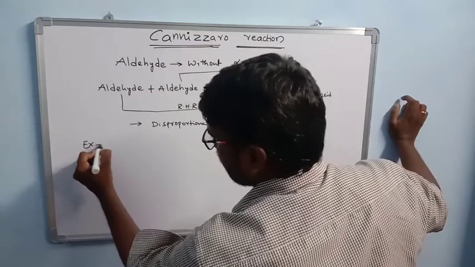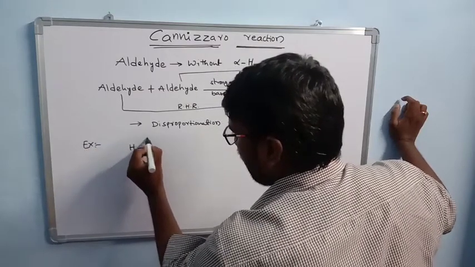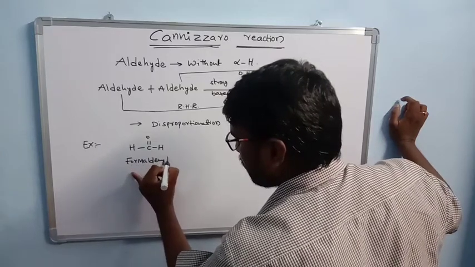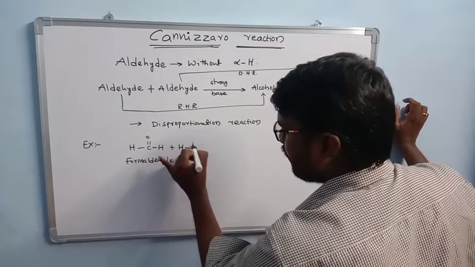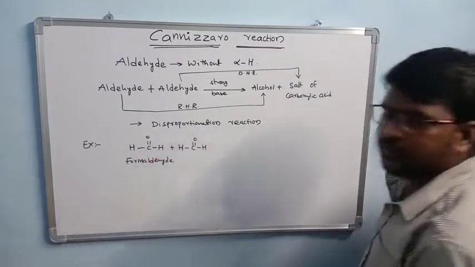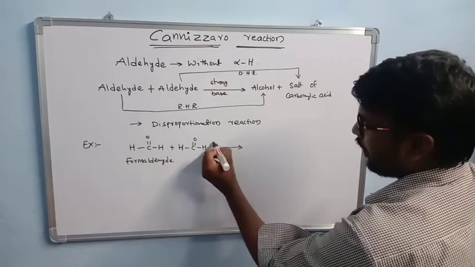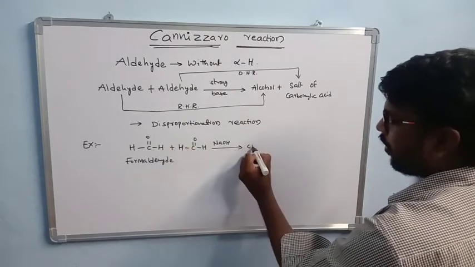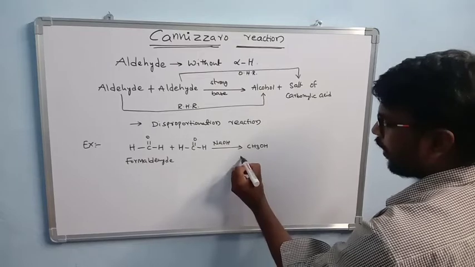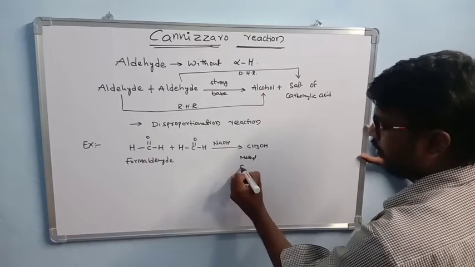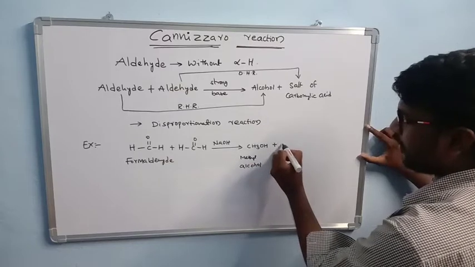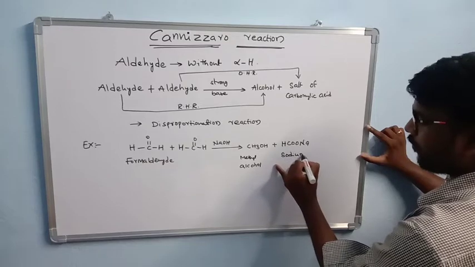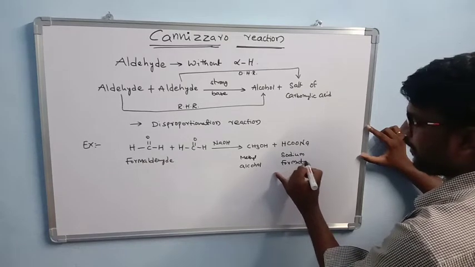For example, I take HCHO, it is formaldehyde. Here we take 2 moles of formaldehyde in presence of a strong base, NaOH or KOH. One is converted into alcohol, that's why you get CH3OH, it is methyl alcohol. And another one is converted into salt of acid, that is HCOONa, sodium formate.